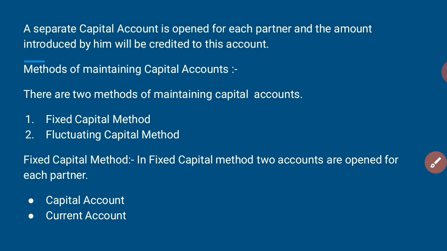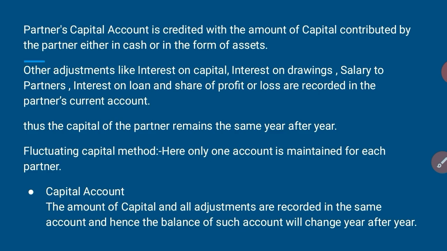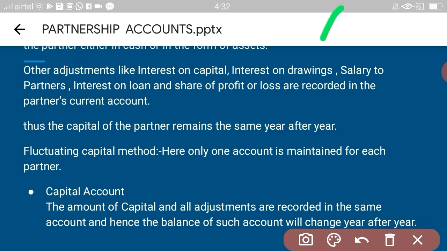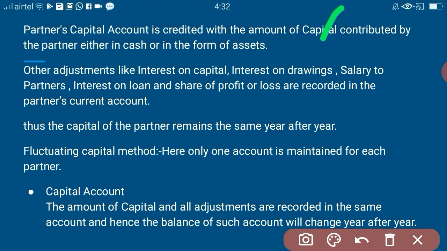So two methods of maintaining. First one, fixed capital method, in which two accounts, one capital account and the other one current account, are opened. Now see, in the partner's capital account under fixed capital method, only the amount of capital contributed by the partner, either in the form of cash or in the form of asset, is recorded in the capital account.